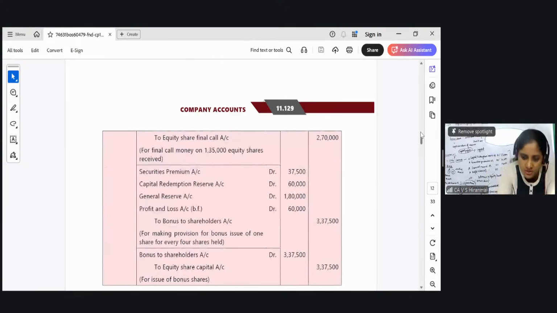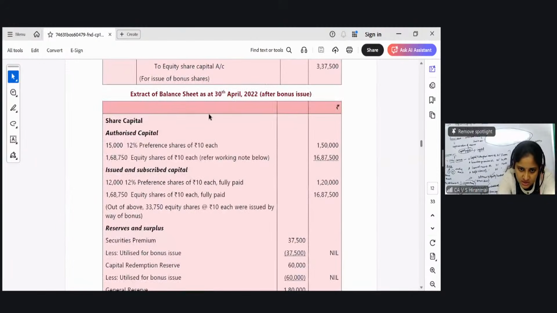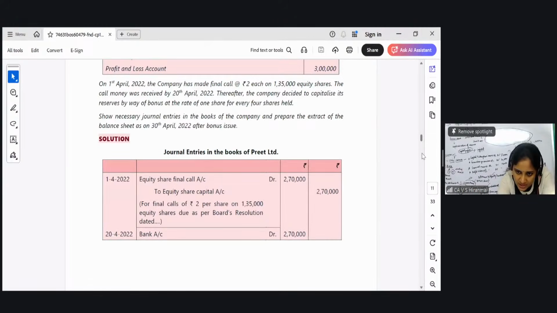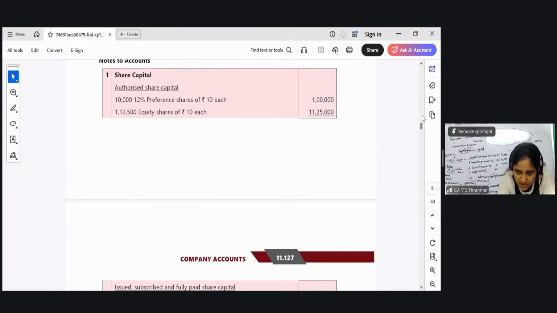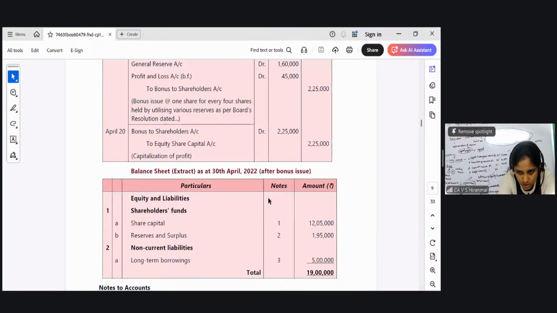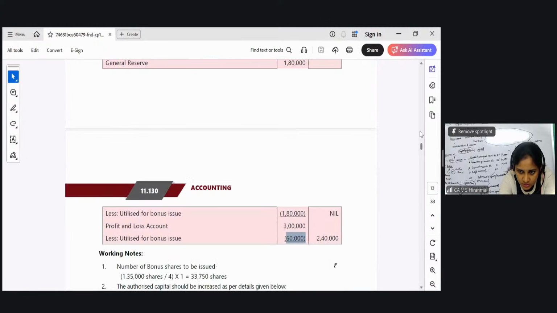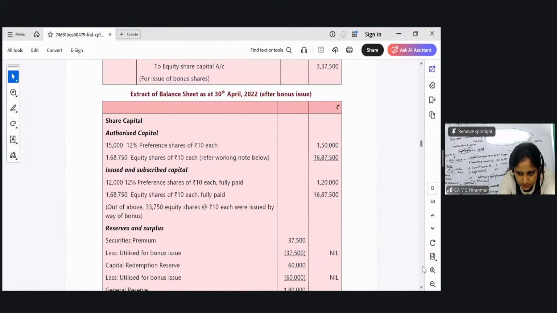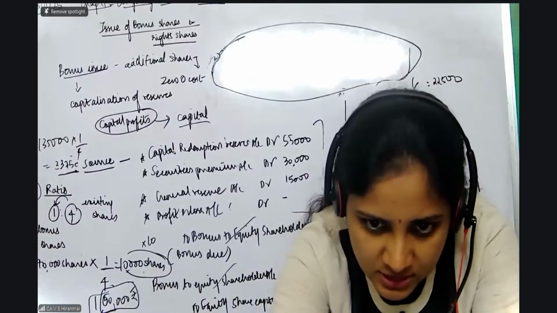So Shweta Sharma, to answer your question, what will come in the balance sheet? Only this is going to come every time. Here they have given the extract. If they are also asking you to do the balance sheet, then it is different. Then in our illustration number 3, here, we have shown one balance sheet, a small box. This one will come. If this is not given and they ask you to show directly the notes, then you can show only the notes alone. Where is the confusion? Very simple question actually, the same question.